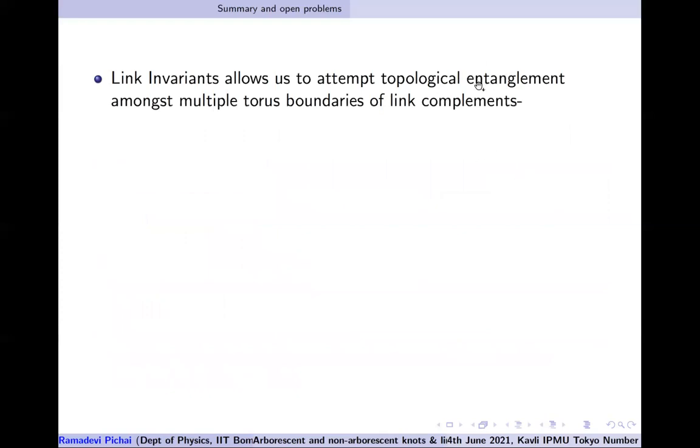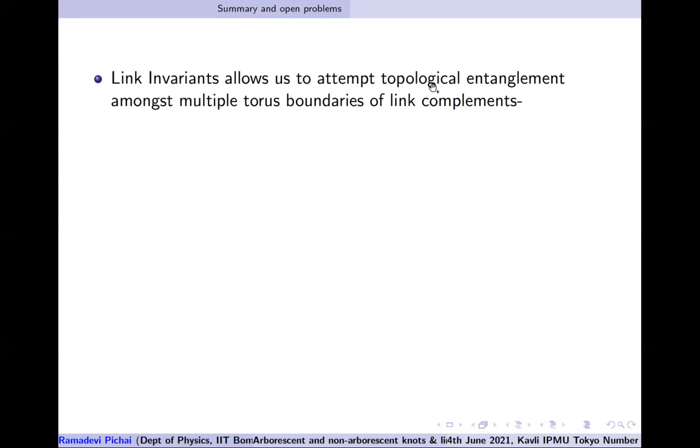So these are some of the current problems which we were working on in the last one year, in the spirit of the topological entanglement papers of Vijay Balasubramanian, where especially the link invariants play a crucial role.